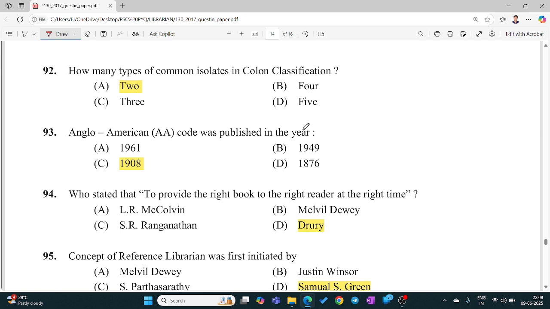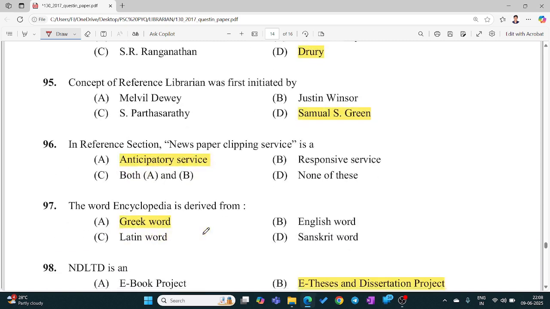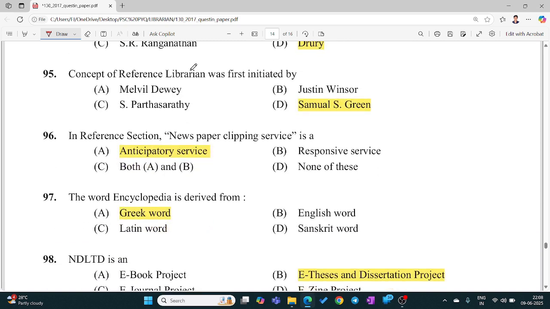Anglo-American Code was published in the year 1908. Who stated that the aim is to provide the right book to the right reader at the right time? Drury. The concept of reference librarian was first initiated by Samuel S. Green. In the reference section, newspaper clipping service is an anticipatory service.